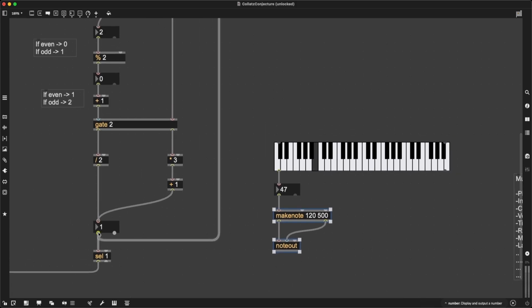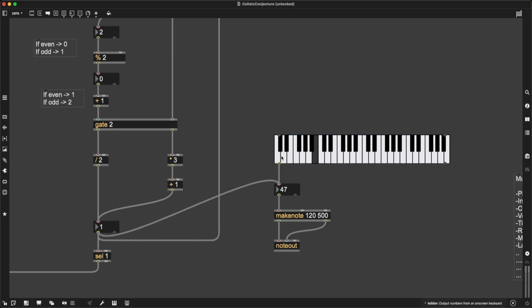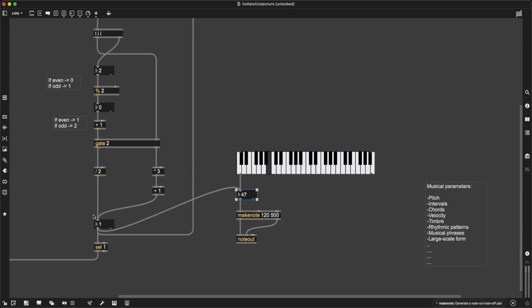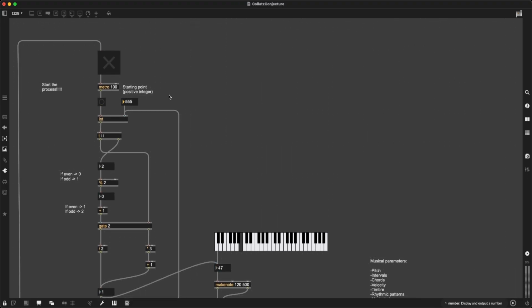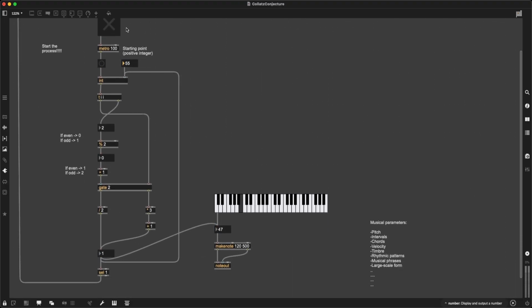So let's try this. Let's take the output of our conjecture, and then plug it into this number box, kind of overriding whatever would come out of here, and then let's just play that note. Let's see, 55, and here we go. Okay, sounds more like a typewriter than actual musical notes.